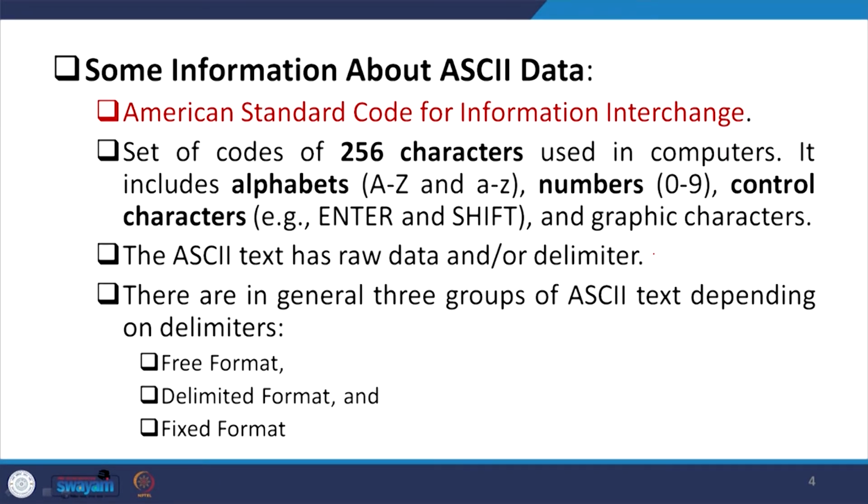There are in general 3 groups of ASCII text depending on the delimiters, which separate the data from one byte to another. We are going to guide it clearly. The 3 groups are the following: free format, delimited format or fixed format. In this particular lecture, we are going to guide you on the handholding aspects of free format and delimited format. In the next lecture, we will guide you on the fixed format with the help of the core raw or ASCII data available in India.